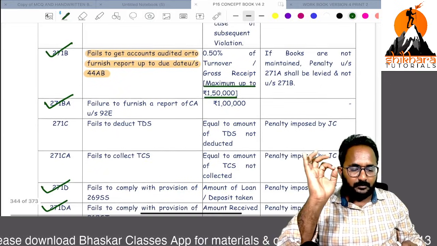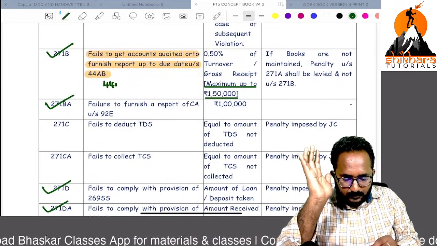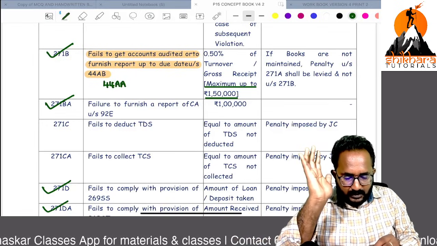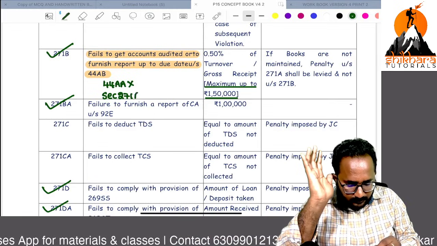Remember, if you do not maintain the books of accounts, 271A is already imposed.